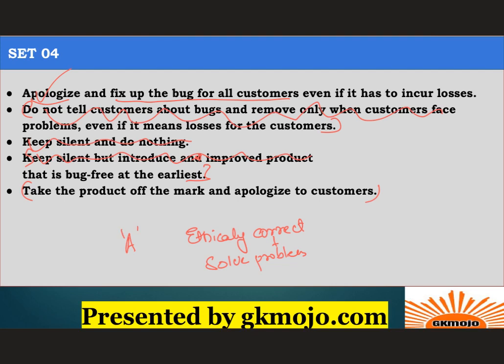You would have heard many times that some phone or some car has some issues. So they call all the products back to their production line, improve whatever the bug is, and then send them back. So even if it has losses, even if it has to delay the delivery, they have to do it. They have to do their due diligence. That is how you'll solve decision making questions.